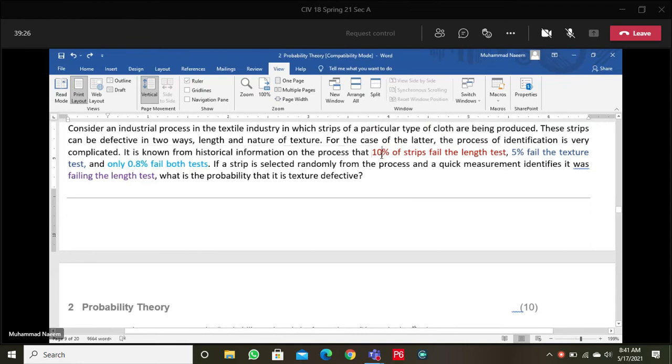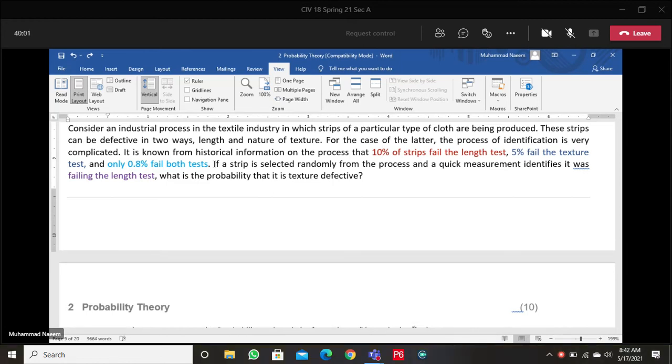By previous experience, we know that 10% of the strips fail the length test, 5% fail the texture test, and only 0.8% fail both tests. So this information is available.